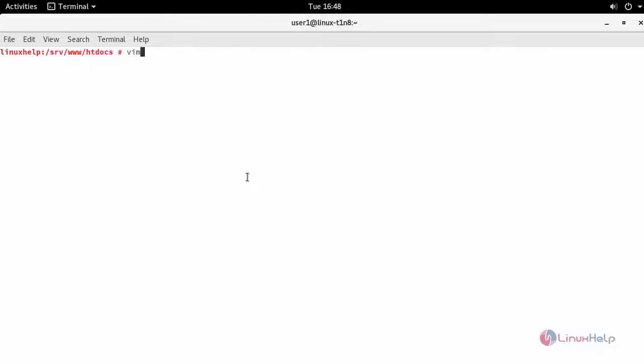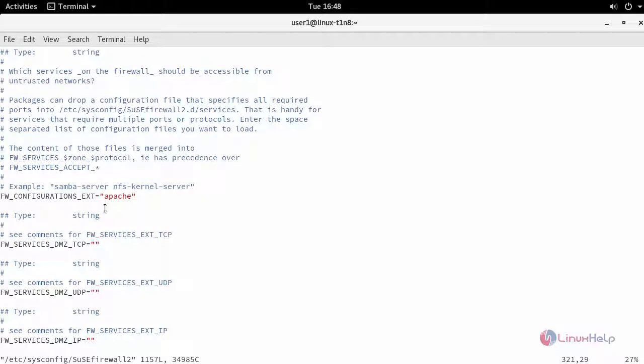And open your firewall configuration file, and check whether your firewall configuration extensions is added with your Apache web service.